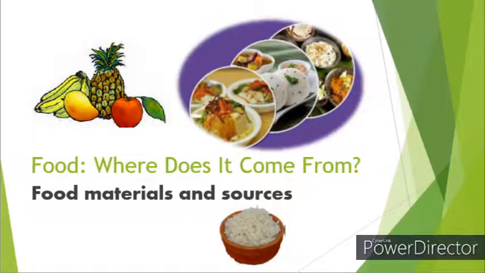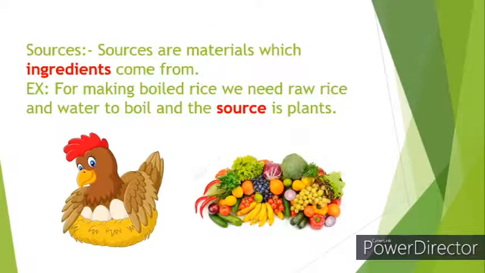So let's begin with food materials and sources. So let's see what are sources. Sources are materials which ingredients come from. So where did those onions and those vegetables come from? Obviously from plants, right? So the source is plants. And the two main sources are plants and animals. So where the ingredients come from, those are called sources.